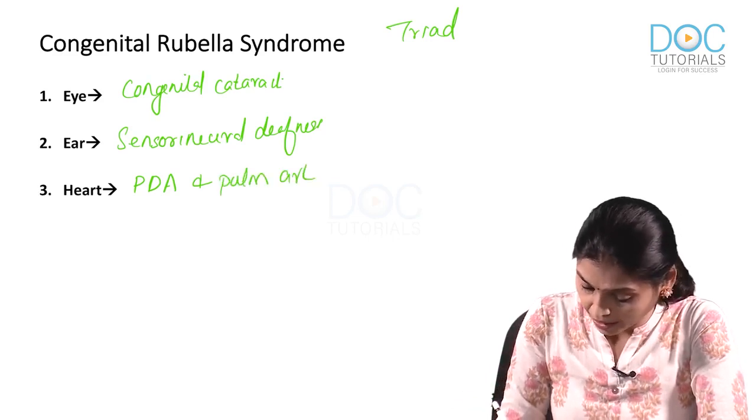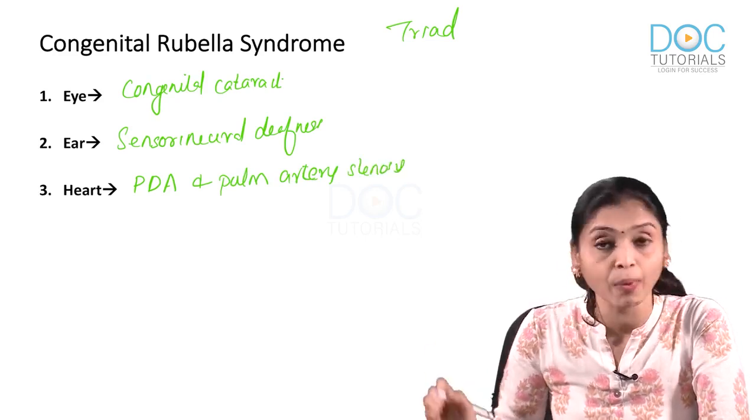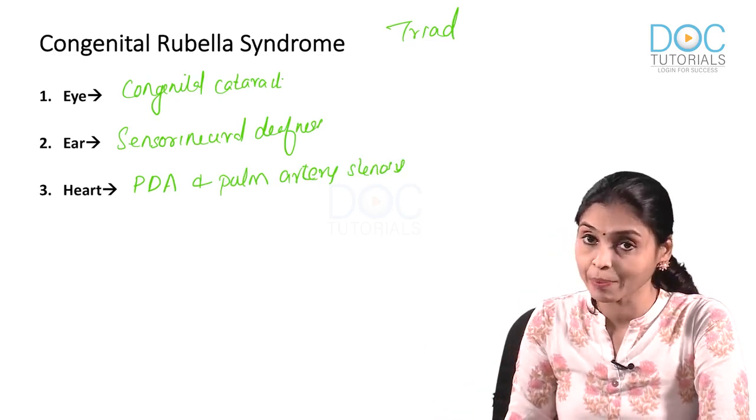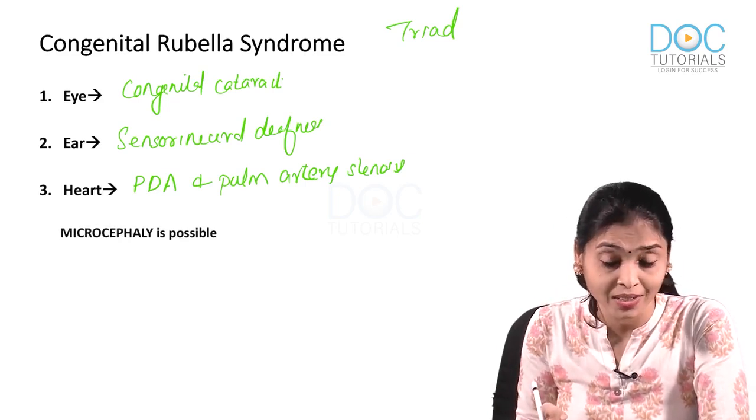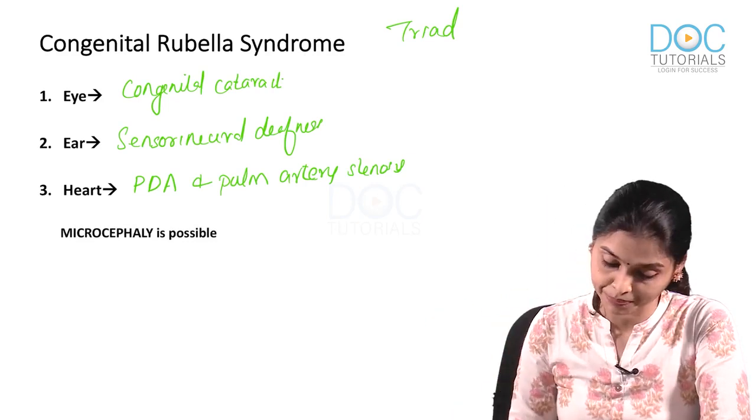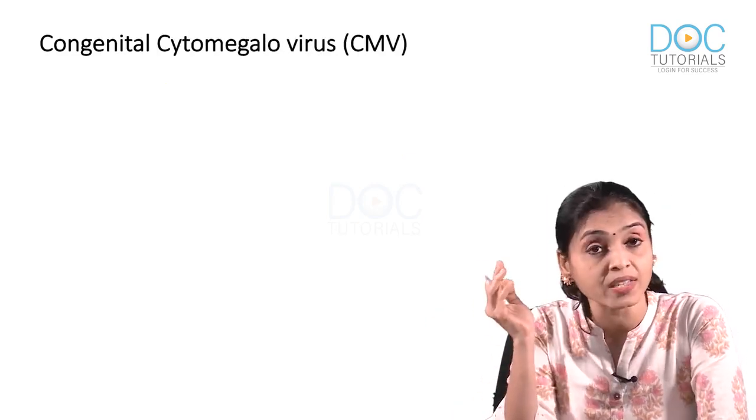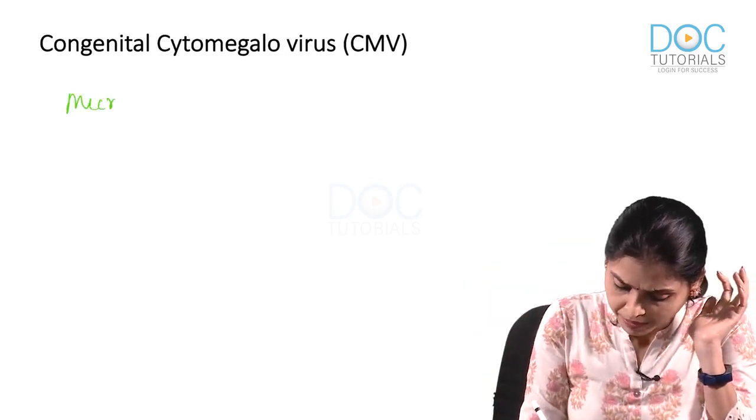Pulmonary artery stenosis is also possible. Now, what else can happen? Microcephaly is also possible. Okay, this is what I said. Even congenital rubella syndrome can also cause microcephaly. What about congenital cytomegalovirus infection? That can also cause microcephaly.